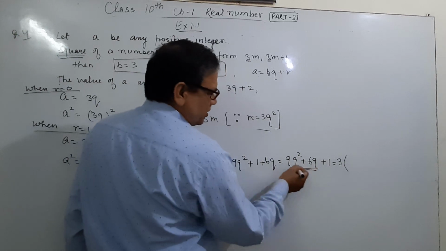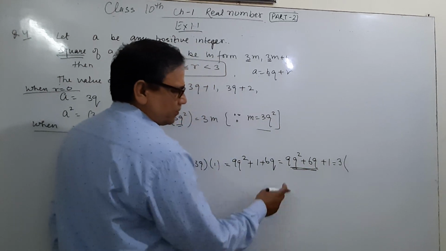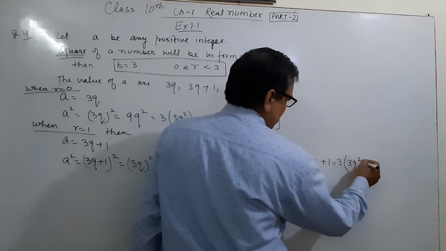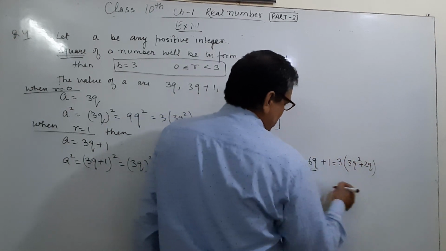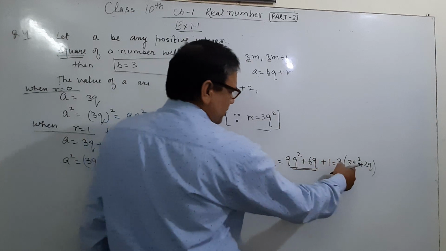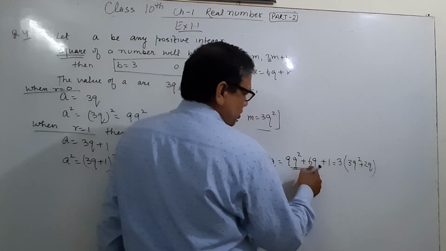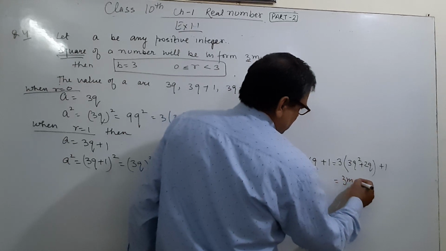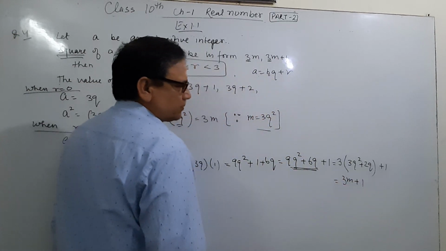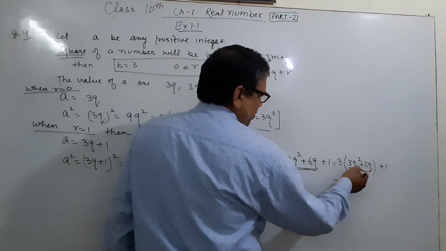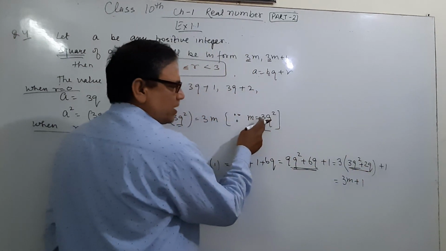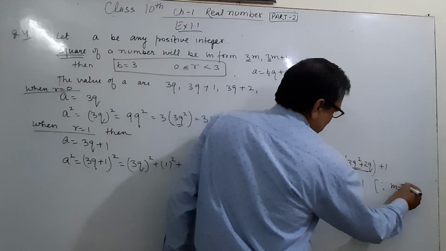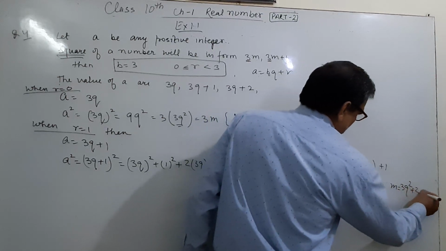3 is common between these two terms. What is left? 3q² + 2q. So 3 times 3q² is 9q², plus 3 times 2q is 6q, plus 1. And this is equal to 3m + 1. Here the value of m has changed: m is equal to 3q² + 2q.